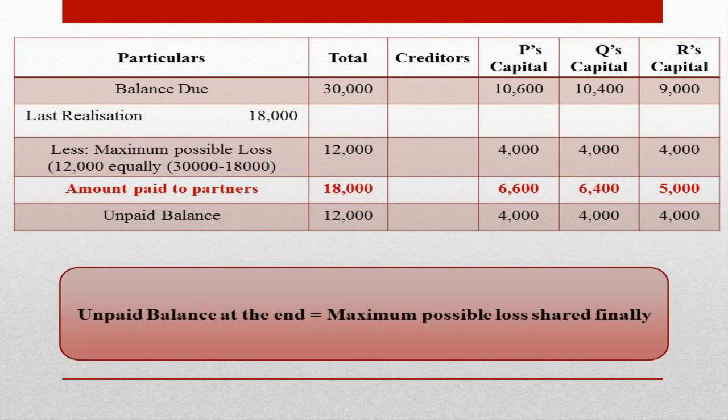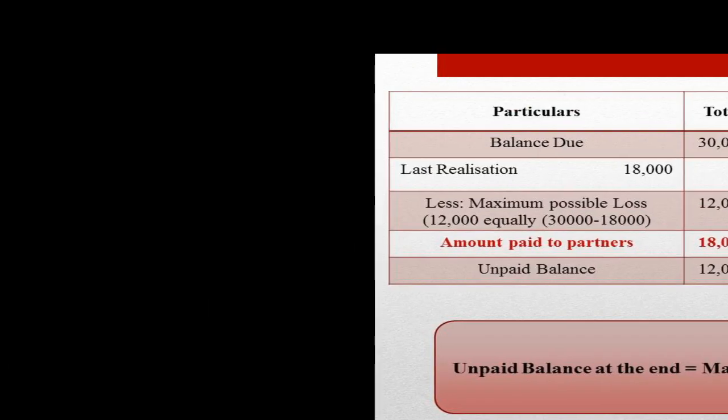Then the third point is that the maximum possible loss, which is distributed to partners in their profit sharing ratio finally, will be equal to the unpaid balance in the partner's capital account finally. That is all about the maximum possible loss method.